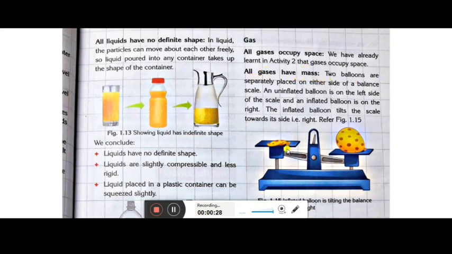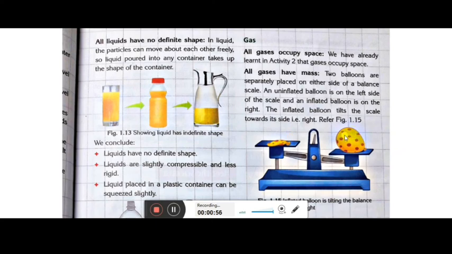So here what you have to do, two balloons are separately placed on either side of the pan or the balance scale. An uninflated balloon is on the left side, this one, and an inflated balloon is on the right side. So here you can see the inflated balloon tilts the scale towards its side, that is the right side. So you can see that this balloon is not having any air inside.